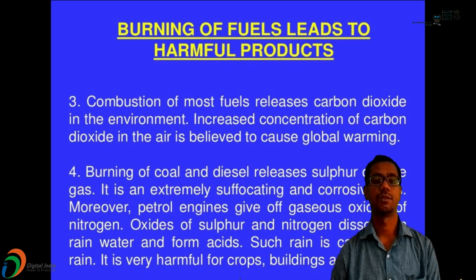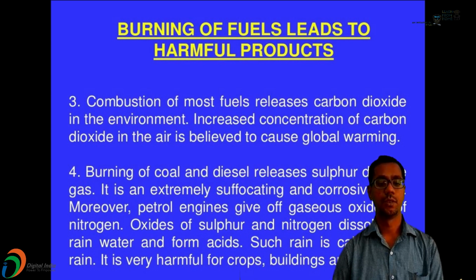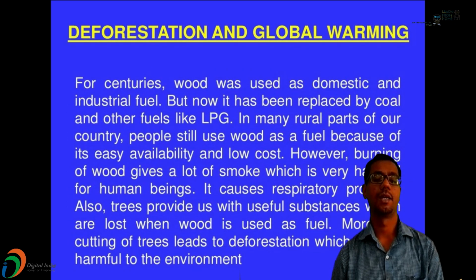The last harmful product: burning of coal and diesel releases sulfur dioxide gas. It is an extremely suffocating and corrosive gas. Moreover, petrol engines give off gaseous oxides of nitrogen like NO and NO2 and oxides of sulfur like SO2. They can dissolve in water to form acidic rain, called acid rain, which is very harmful for crops and buildings.